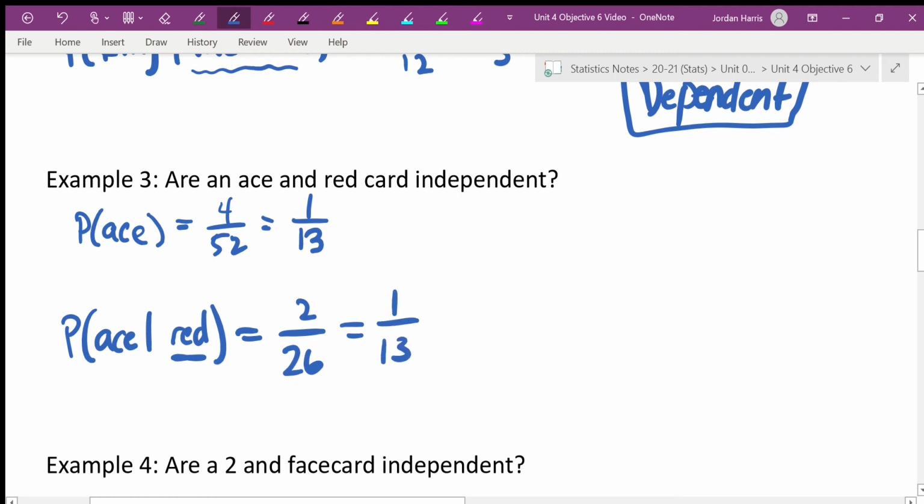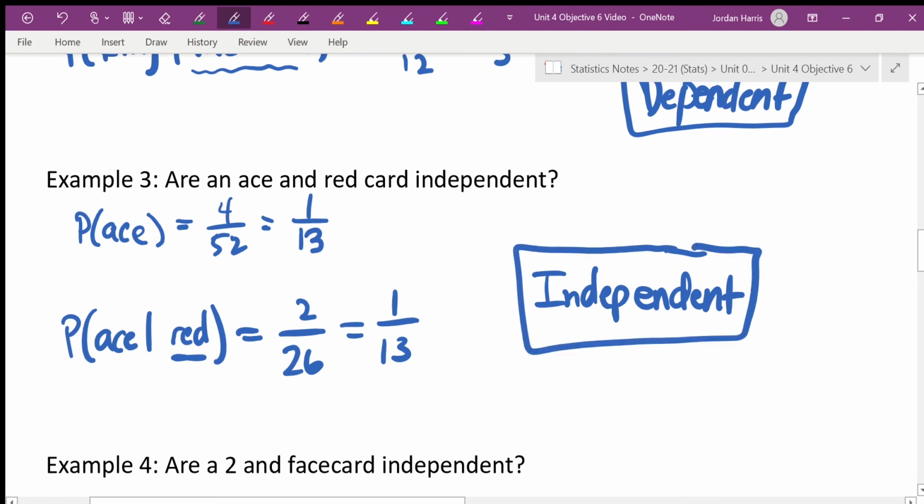Notice those are the same. 1 over 13 and 1 over 13. Those are the same. That means yes, they are independent. The probability didn't change. If I was given just the red cards or given a full deck of cards, I would have the same probability of drawing an ace.